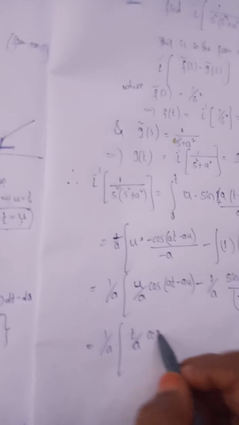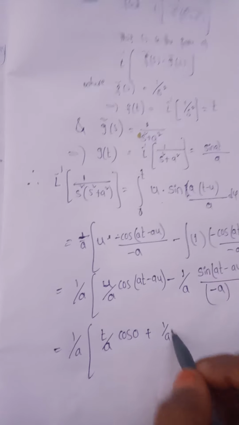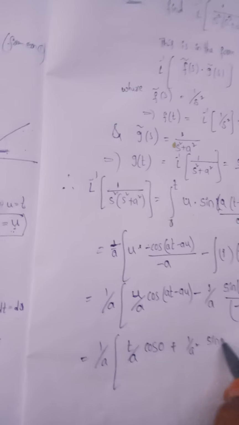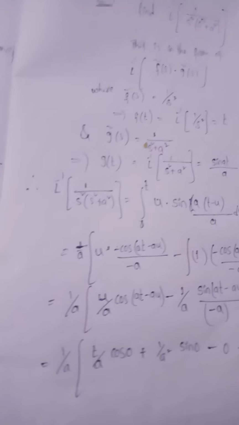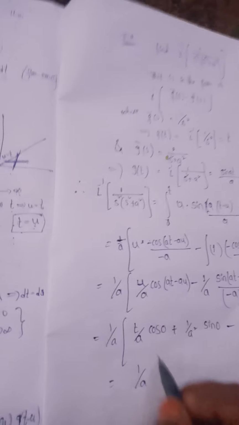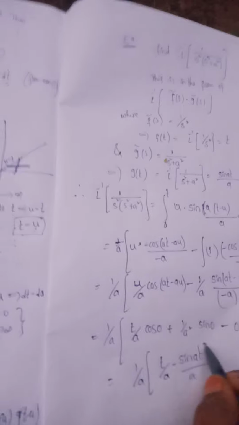So you can apply the upper limit value: t by a cos at minus at cos 0, minus of minus plus 1 by a square sin 0 minus 0 into something, 0 and sin 0 here, minus sin at by a, that is 1 by a into cos 0 is 1, t by a minus sin at by a, that is 1 by a square into t minus sin at. Okay,